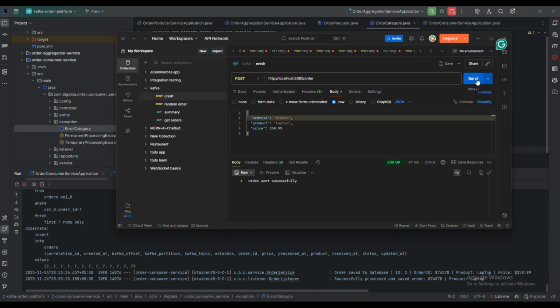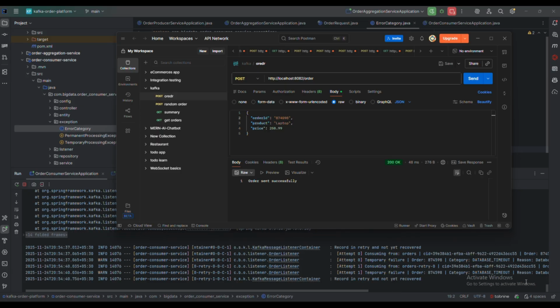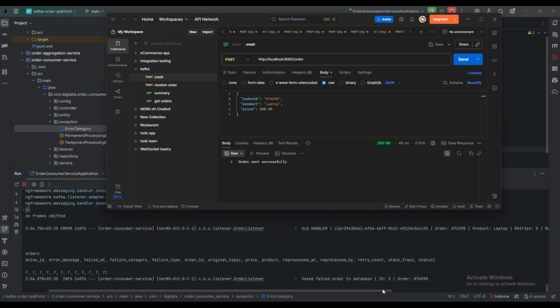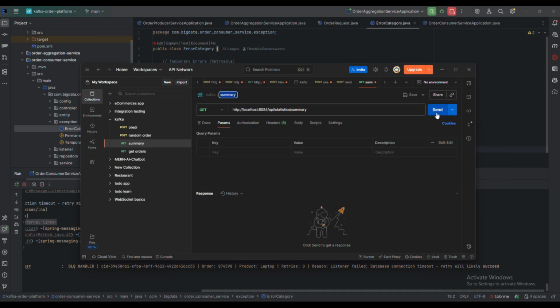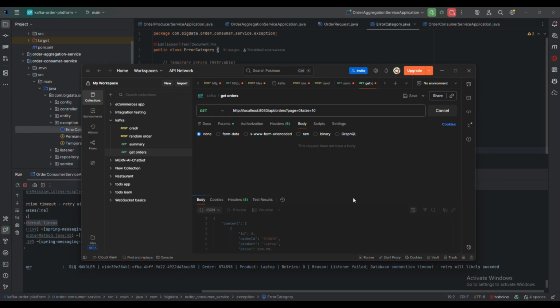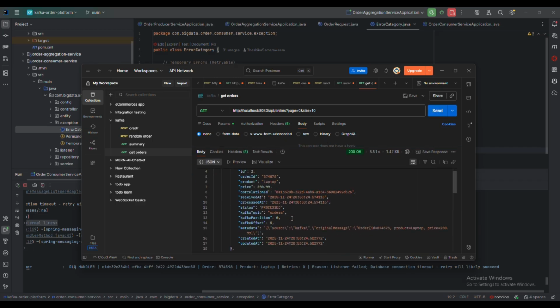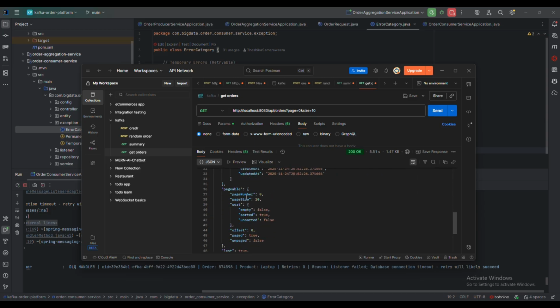If we use an order ID ending with 98, it should retry because we set that as a retry issue. So it retries 3 times and goes to the DLQ as a database timeout issue. Then we check analytics using the aggregation service endpoint and it successfully shows all the details. These are the two successful orders out of the orders we processed, saved in our database, because failed orders we did not save in our database.